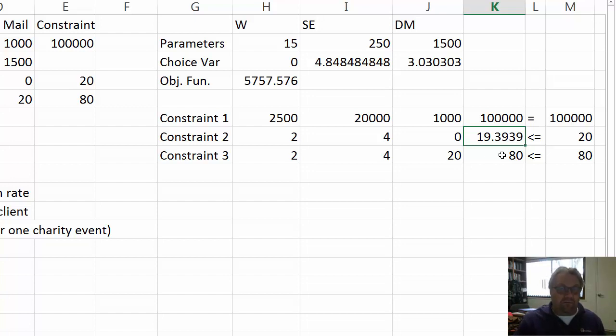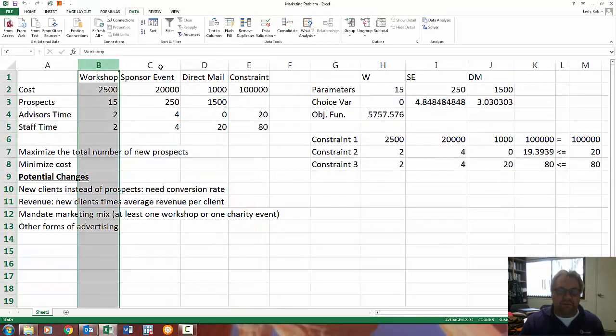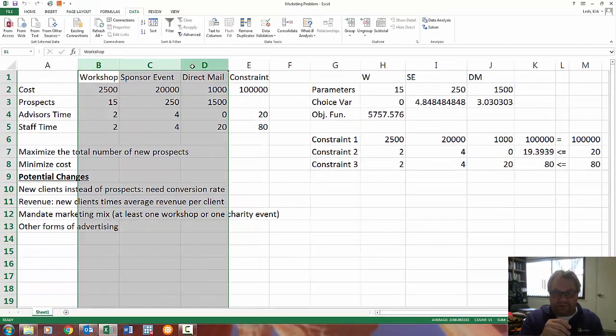Now, I want to talk about some changes. So first of all, you could imagine one change would just be adding more columns, right? I did try to keep this a little bit simple, but obviously, for your businesses, these are not the only ways to advertise or to market your financial planning services. So you might have internet, social media, radio, maybe you're big enough to do television, whatever, right? So the first thing is we can add in more marketing channels.